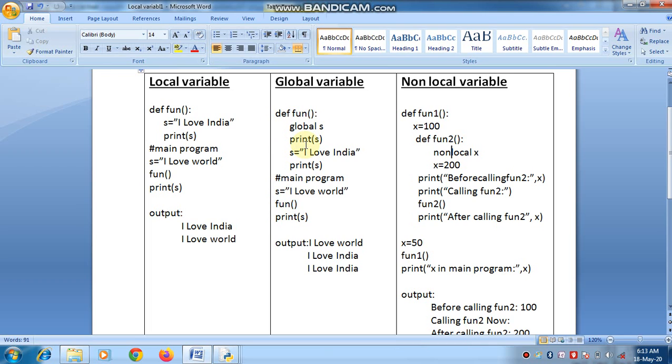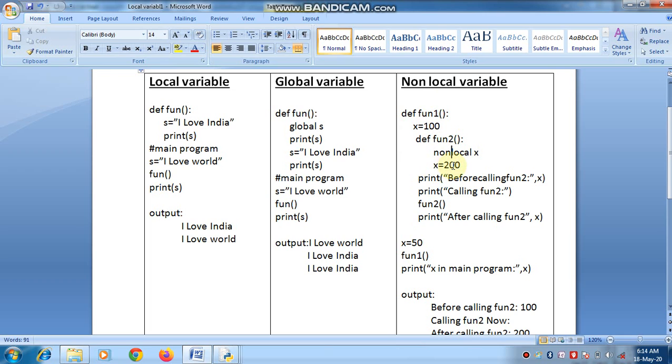Okay, now I will talk about non-local variable. In this program, there is a function inside a function. Here we will see function 1 and function 2 inside function 1. In function 1 I initialize x equal to 100, and here I call non-local x, meaning x inside function 1.